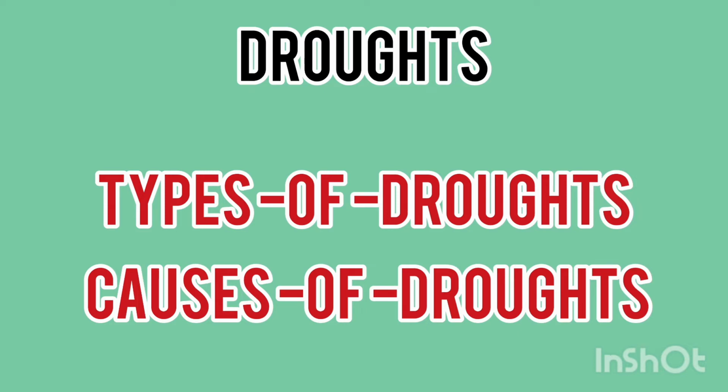And the third one is hydrological drought. This is through water. The first one is through land, the other one is climate or weather, and the third one is hydrological, which means water. This is a type of drought in which there is a considerable decrease in the levels of water in lakes, ponds and rivers due to less rainfall and increase in temperature.